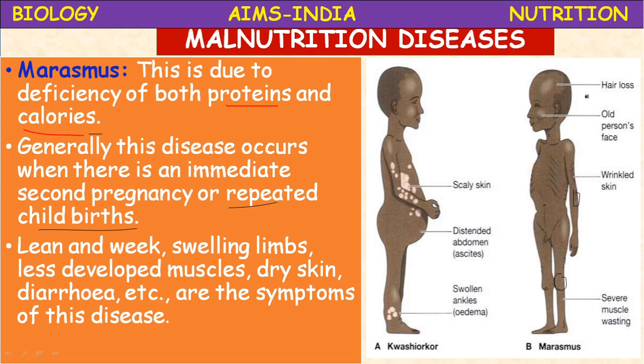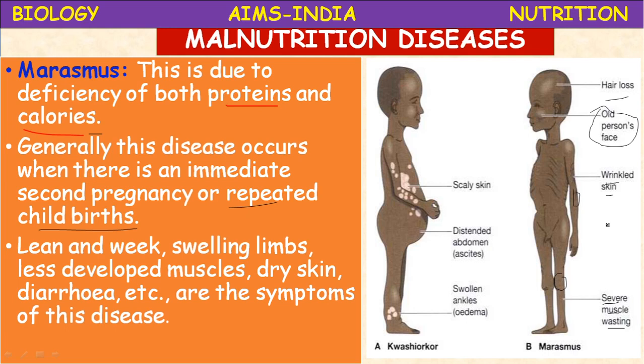And the child also shows hyper irritability, shows a lot of irritation, gets angry very easily. Hair loss. The child looks old compared to his age group. Then wrinkled skin, skin with many folds, severe muscle wasting means loss of muscles, loss of weight.